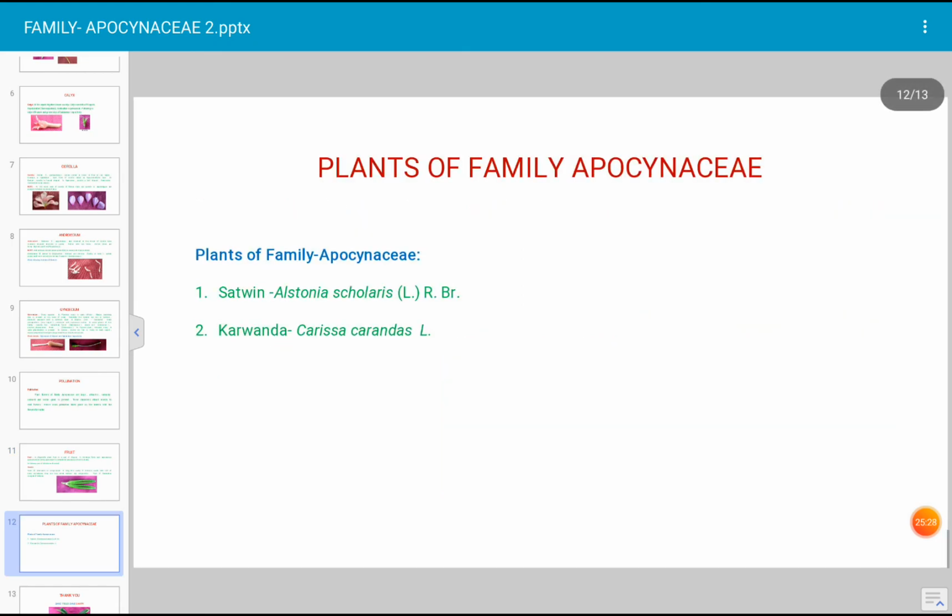Next slide. These are the plants of family Apocynaceae. Alstonia scholaris, commonly known as Satwin, and Carissa carandas, Karvanda is the common name. The common or local name of every plant is different in different states and languages, but the scientific name is only one for any plant throughout the world.